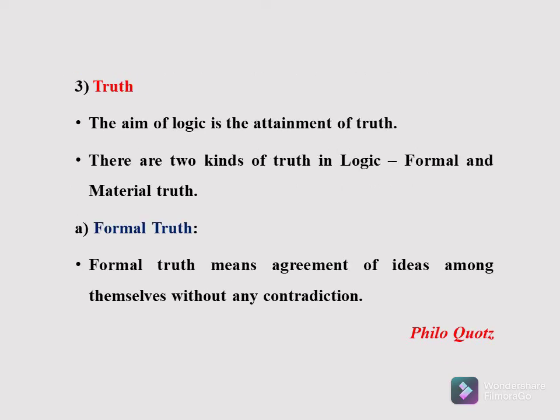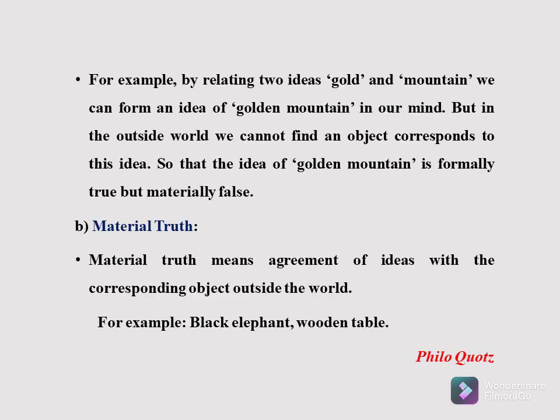Truth. The aim of logic is the attainment of truth. There are two kinds of truth in logic: formal and material truth. Formal truth means agreement of ideas among themselves without any contradiction. For example, by relating two ideas, that is gold and mountain, we can form an idea of gold mountain in our mind. But in the outside world, we cannot find an object that corresponds to this idea. So the idea of gold mountain is formally true but materially false.